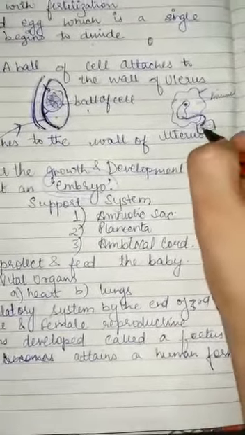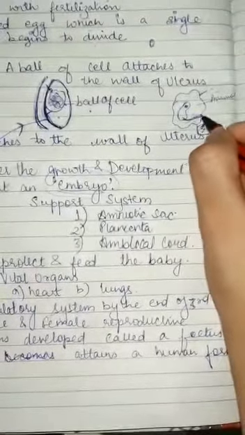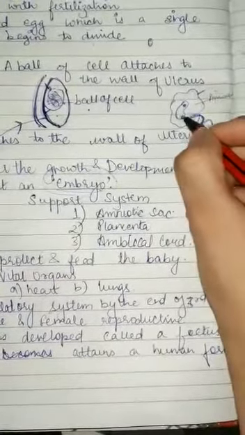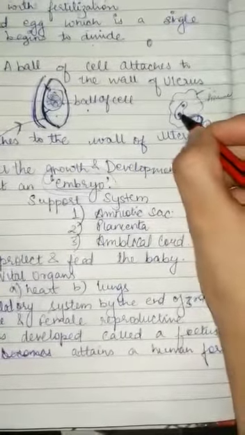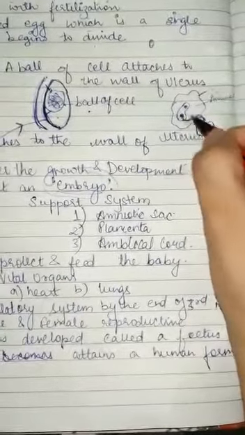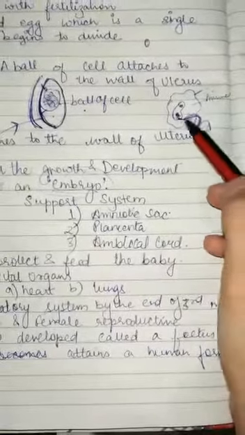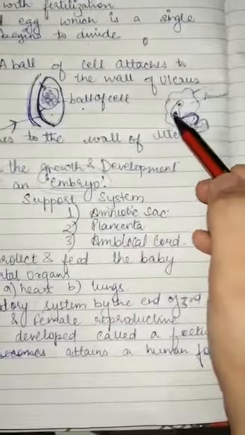Whatever the mother eats will pass on to the placenta and goes through the umbilical cord. This is the umbilical cord, also called nabhi in Hindi, and from here all the food goes to the baby.